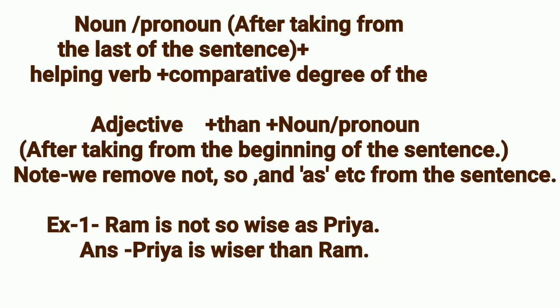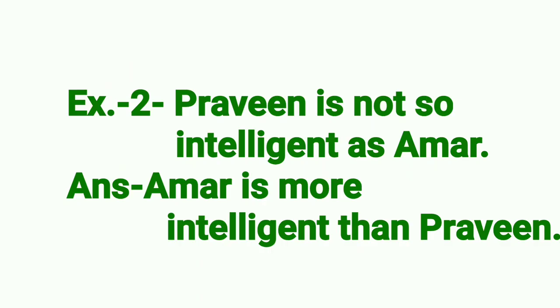from the sentence. Example 1. Ram is not so wise as Priya. Answer: Priya is wiser than Ram. Example 2. Praveen is not so intelligent as Amar. Answer: Amar is more intelligent than Praveen.